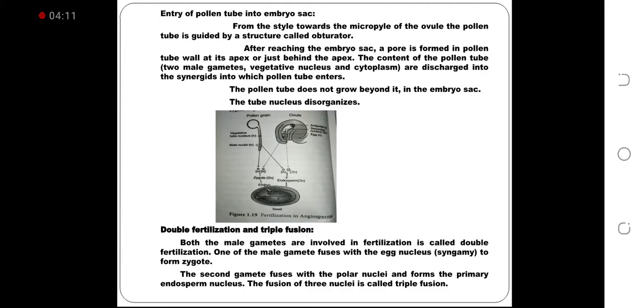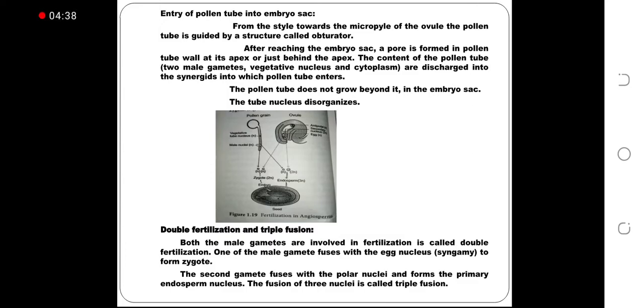The contents of the pollen tube, two male gametes, vegetative nucleus and cytoplasm, are discharged into the synergid into which the pollen tube enters. The pollen tube does not grow beyond it in the embryo sac. The tube nucleus disorganizes. The picture is for double fertilization.